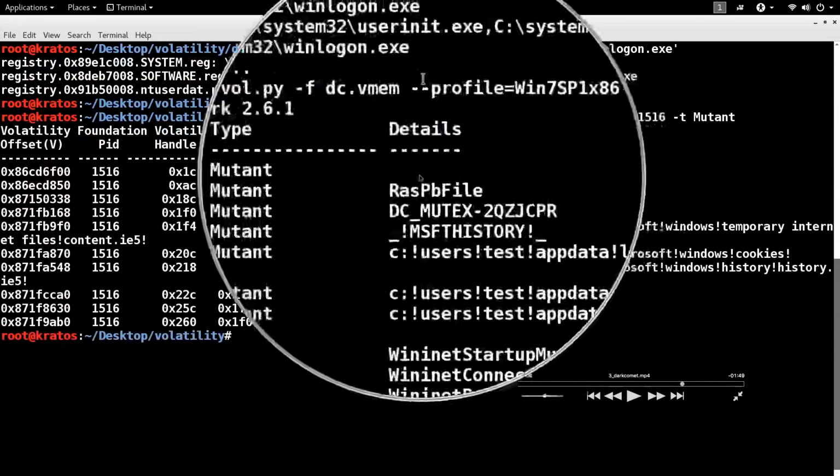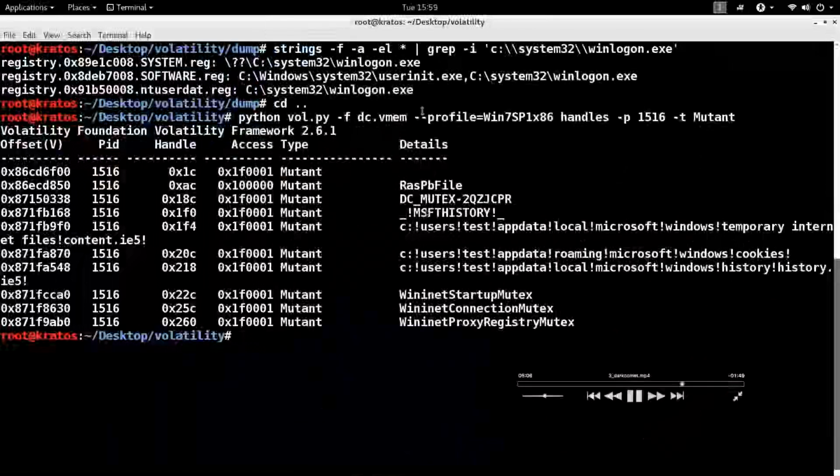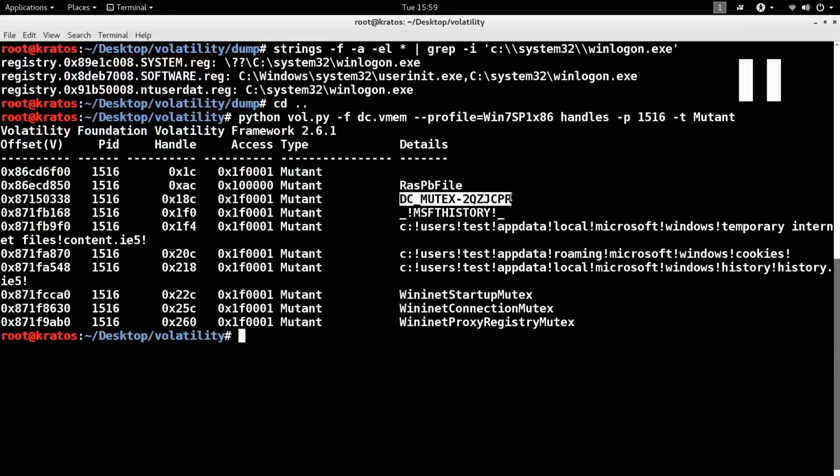In this case, if you are familiar, all these are legitimate mutex except this one, which is DC_mutex. If you do a quick Google search, you'll see that DC_mutex is associated with Dark Comet RAT. So now I know that because the malware created a mutex, even though there are two entries for persistence, only one instance of malware will run. But from an incident response perspective, this mutex can be a good indicator. You can take this mutex and use it in your host-based monitoring to identify all the hosts in your network who are infected with Dark Comet RAT. Okay.